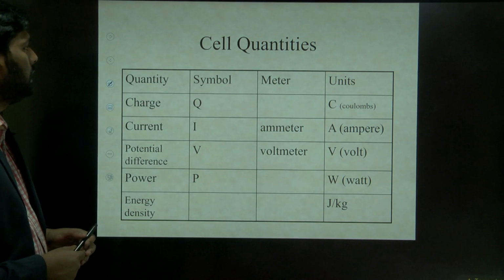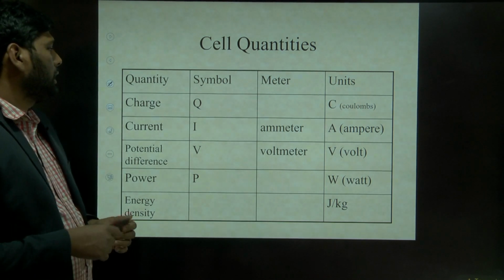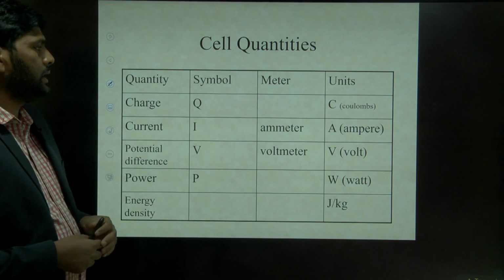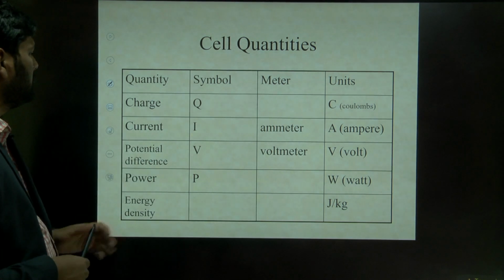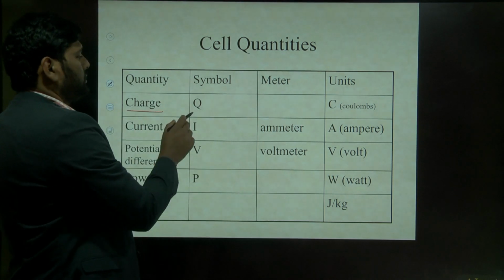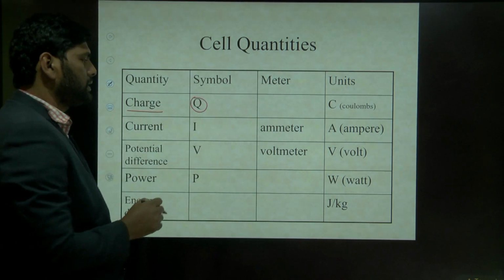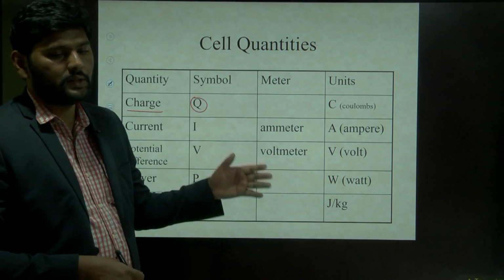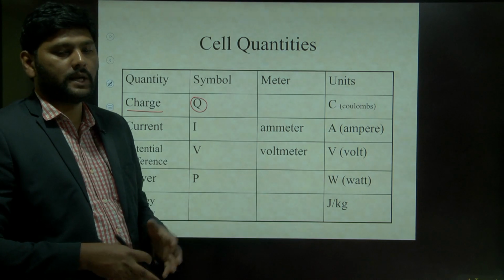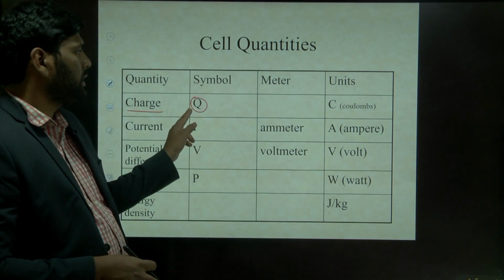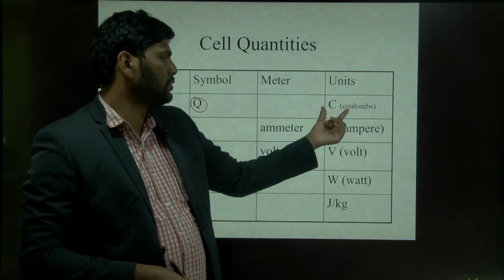So here are the quantities for the cell. If you see any cell, you will observe these kinds of quantities and units. The first one is charge, represented with the letter Q. Because we have charges in motion inside the cell, we need to learn the symbol for the charge, and the unit for charge is the coulomb.